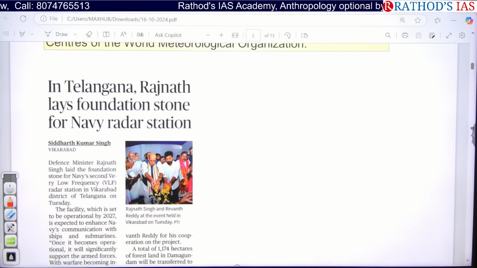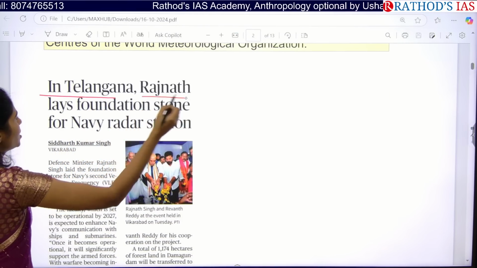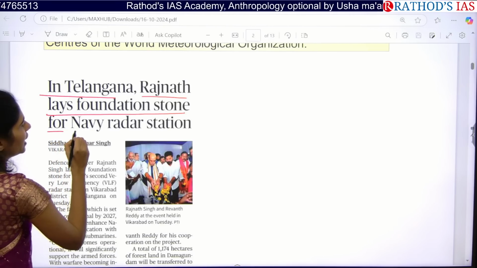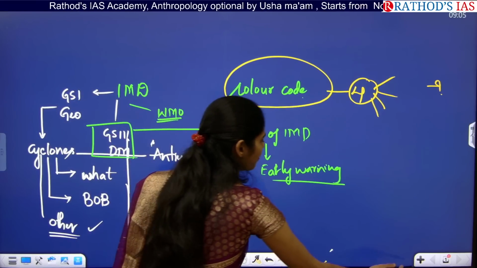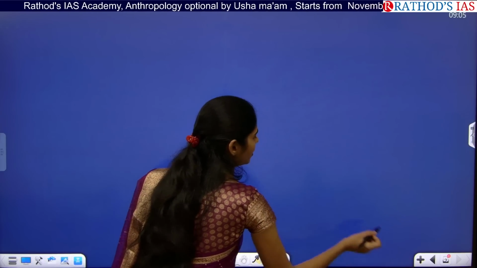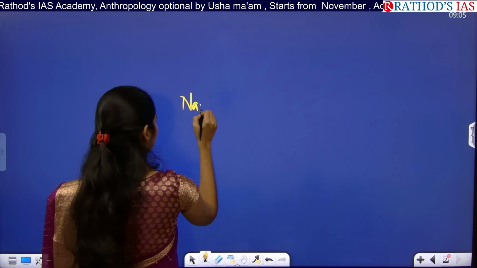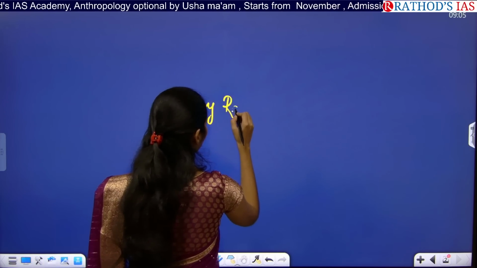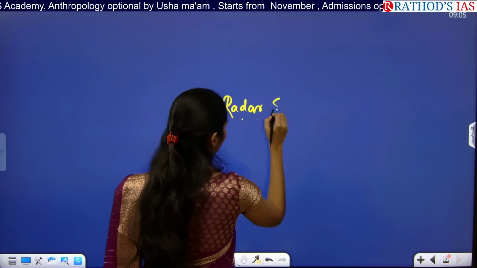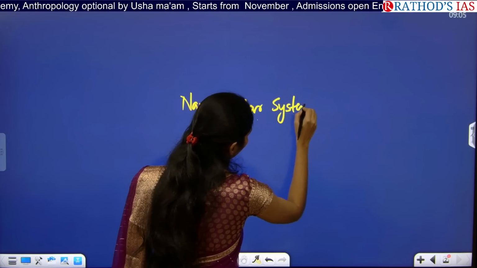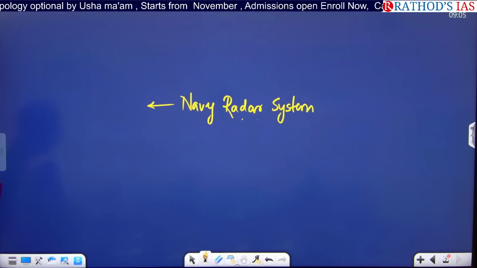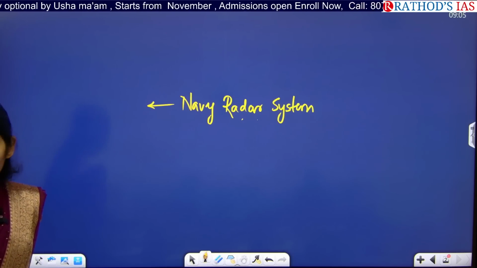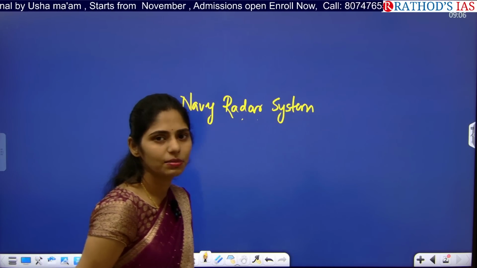And see this topic. In Telangana, Rajnath lays foundation stone for Navy radar system. So what is the keyword here? The keyword is Navy radar system. So it is a very important topic from your prelims. So here, how can you expect a question in your prelims? Recently, our Government of India inaugurated a Navy radar system in which state?